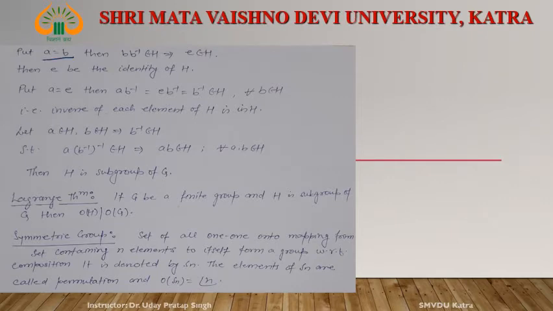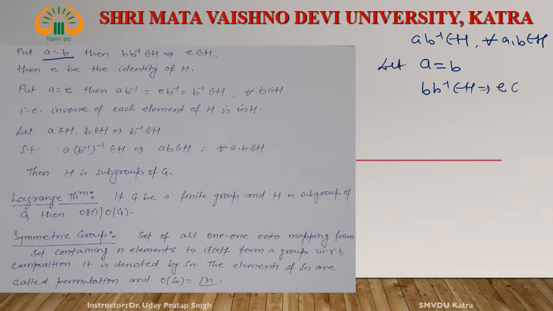What is the condition? ab inverse belongs to H for all a, b belonging to H. Let a equal b. Then bb inverse belongs to H. What is bb inverse? e belongs to H. This means H has the identity element e. Means existence of identity is okay.